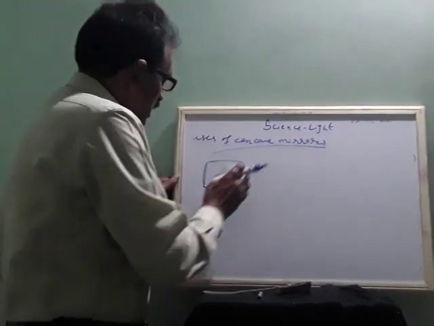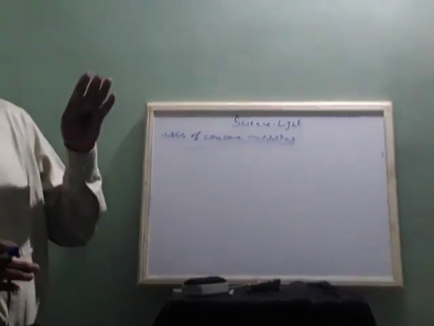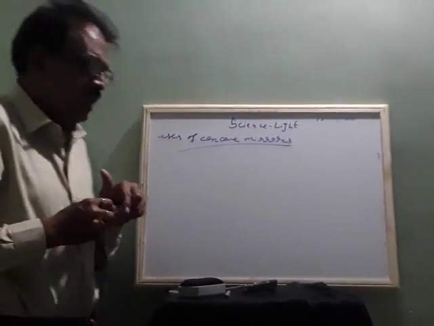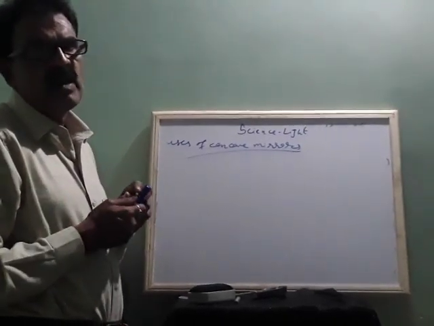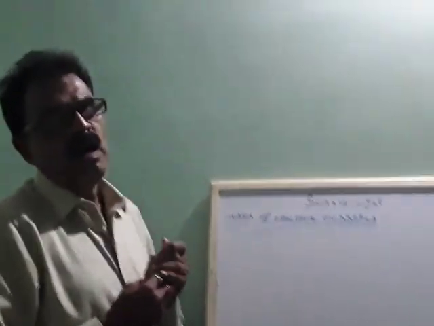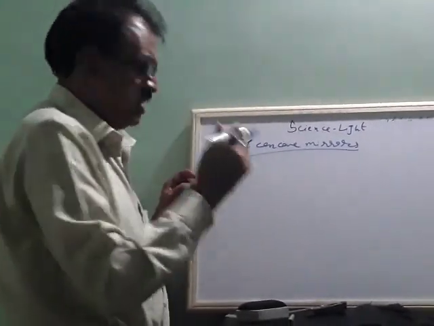And usually I told you images in the concave mirror are virtual. Virtual here means they are upside down and erect. One best example is the ambulance, written inverted.